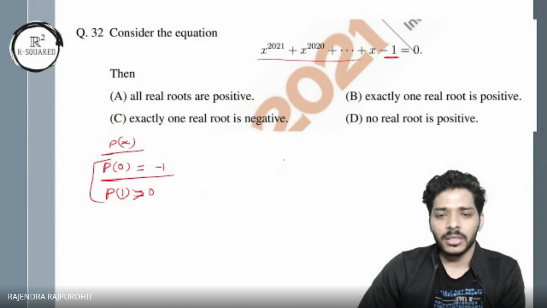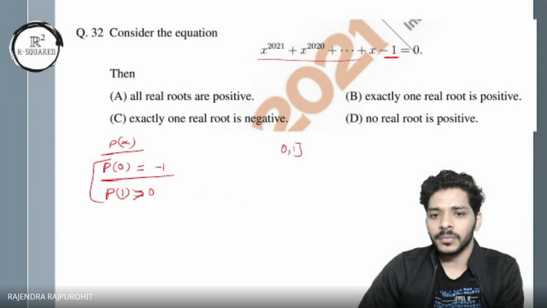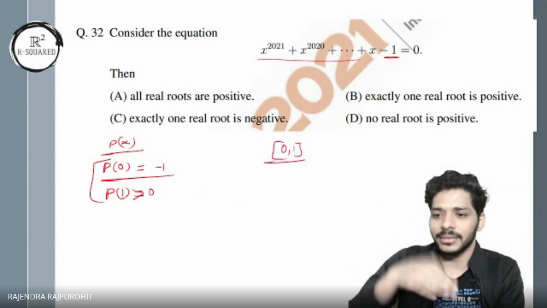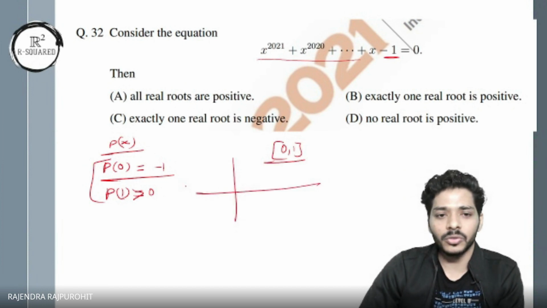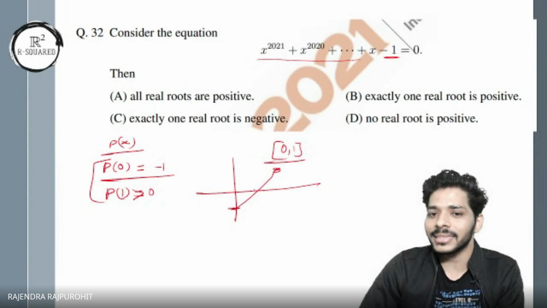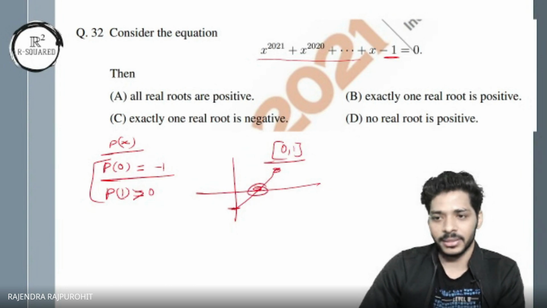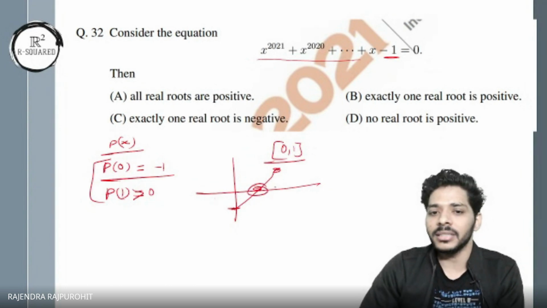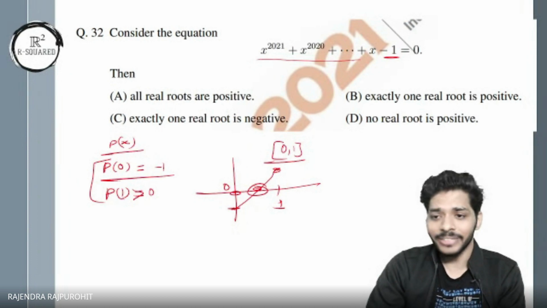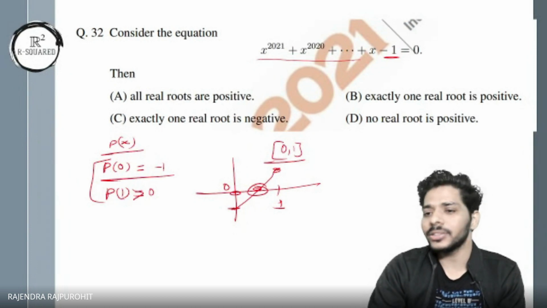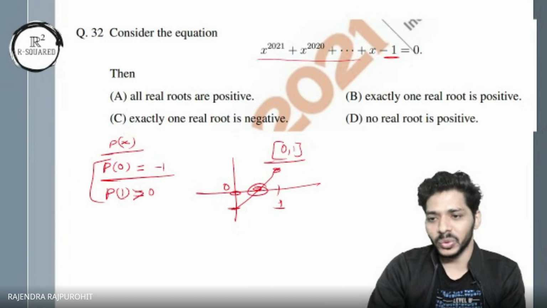Okay. So between 0 and 1, this function changes sign. If you look at the graph, at 0 it is -1, and at 1 it becomes positive, so it must cross the x-axis at least once because it's a continuous map. So there is a zero between 0 and 1. Okay, so there is a positive root, but exactly one we can't say. So we use Descartes' rule of signs to know that there is exactly one.